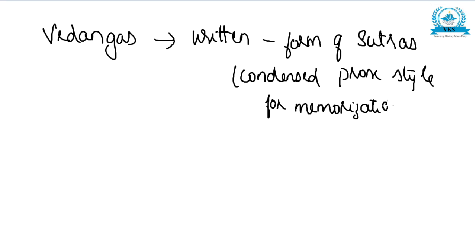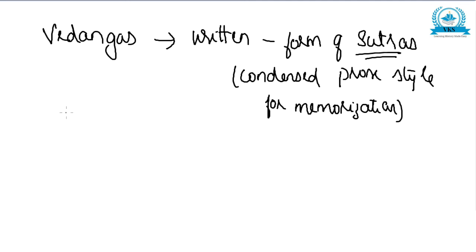It will be very short, for easy memorization. If it is too long and elaborate, it cannot be memorized. So sutras means it is made into a smaller version, prose style for memorization. That is the speciality of Vedanga.